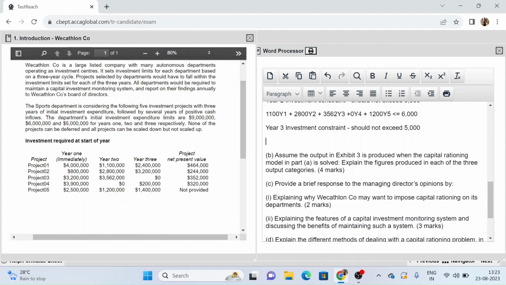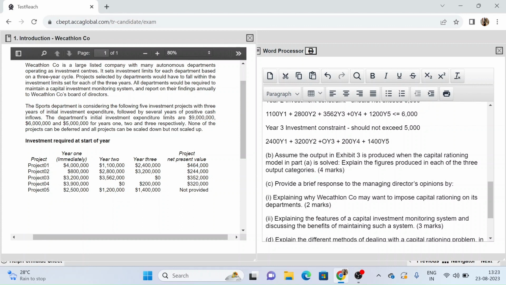So now similarly carrying out this procedure for year 3 also, this becomes 2400 y1 plus 3200 y2 plus, taking it as 0 for project 3, so 0 y3 plus, going to the next one I have 200 y4, and then for y5 I have 1400, so 1400 y5.